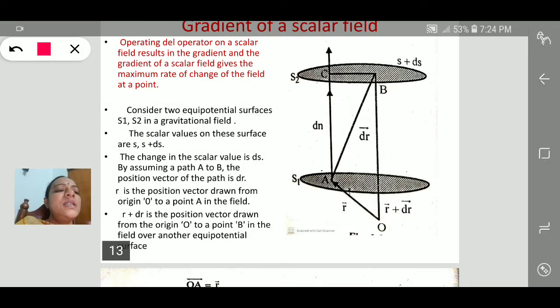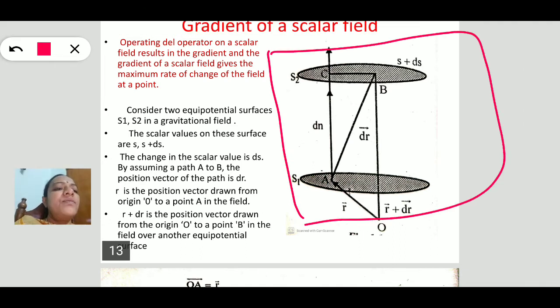This is the scalar field. In this scalar field, consider two level surfaces, as we already know that a scalar field is represented by level surfaces. Select two level surfaces, S1 and S2. The value of the scalar field on S1 is S, and on S2 it is S plus dS.